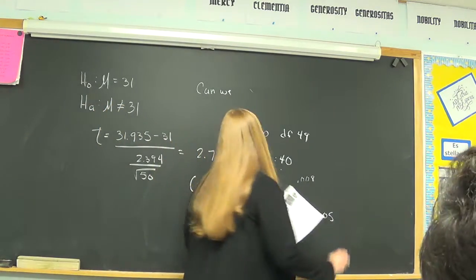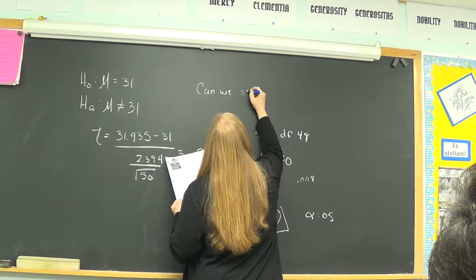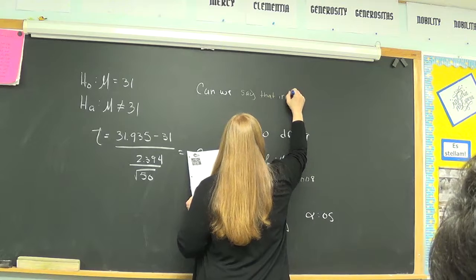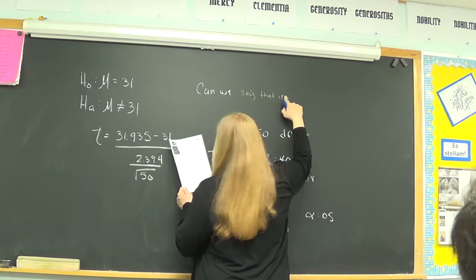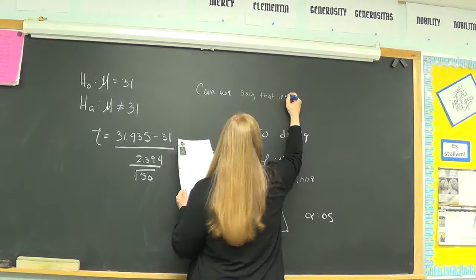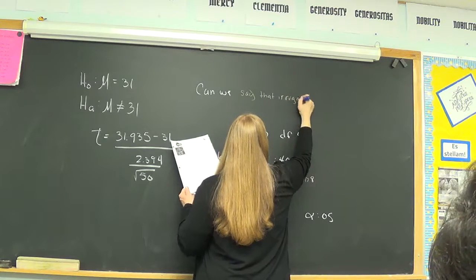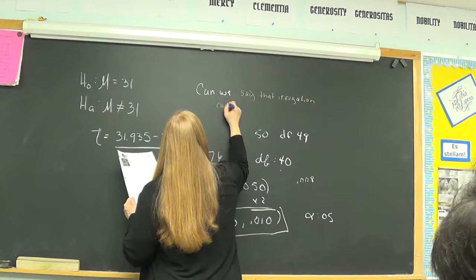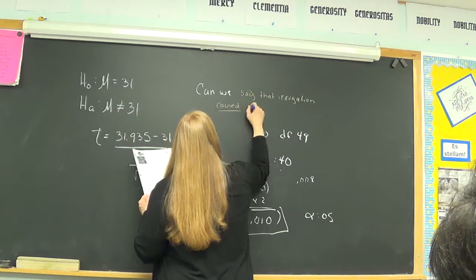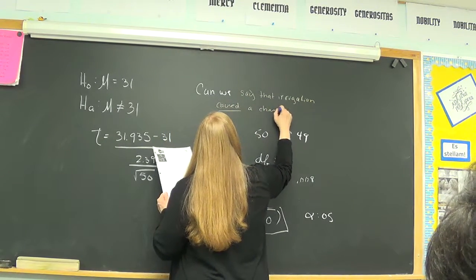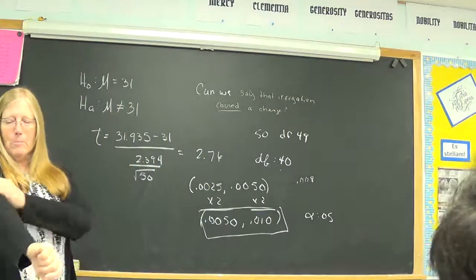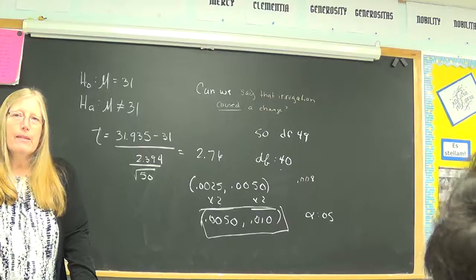Can we say that irrigation caused this change? No. Good girl. How do you spell irrigation? Probably two R's. Can we say that irrigation caused this change? No, because the whole thing isn't about causation. It's just about probability. Association, not equal to causation. Right, we would...